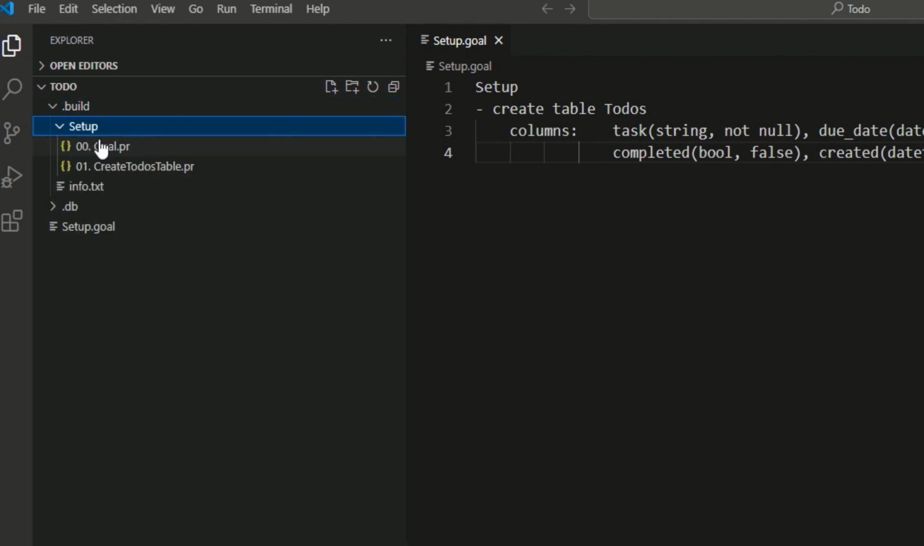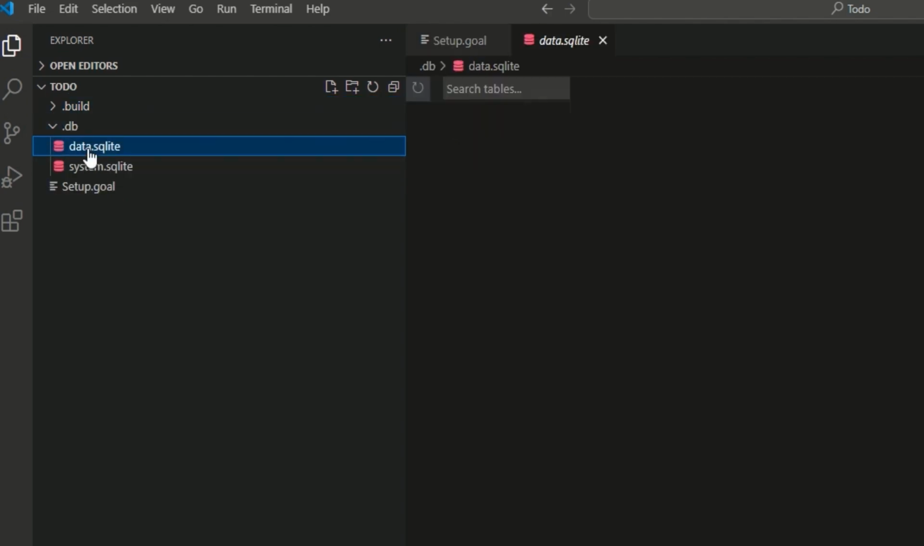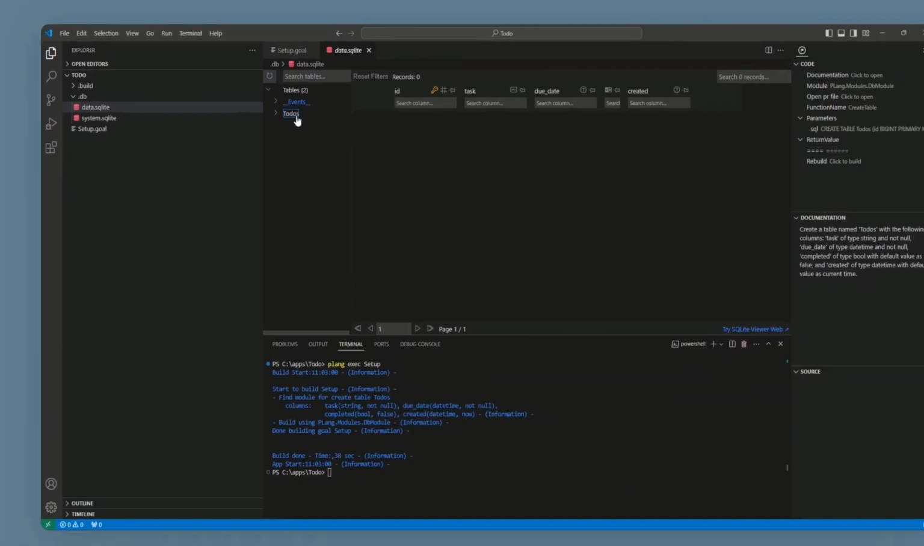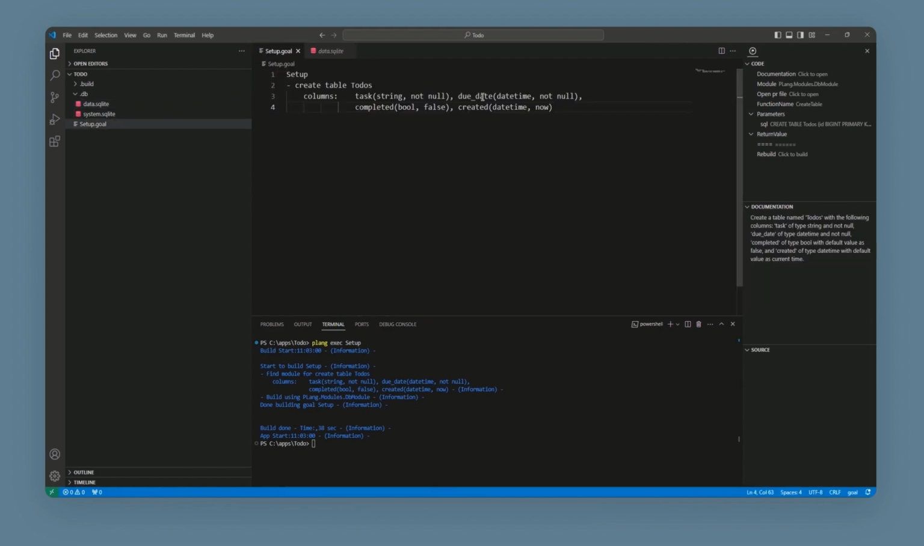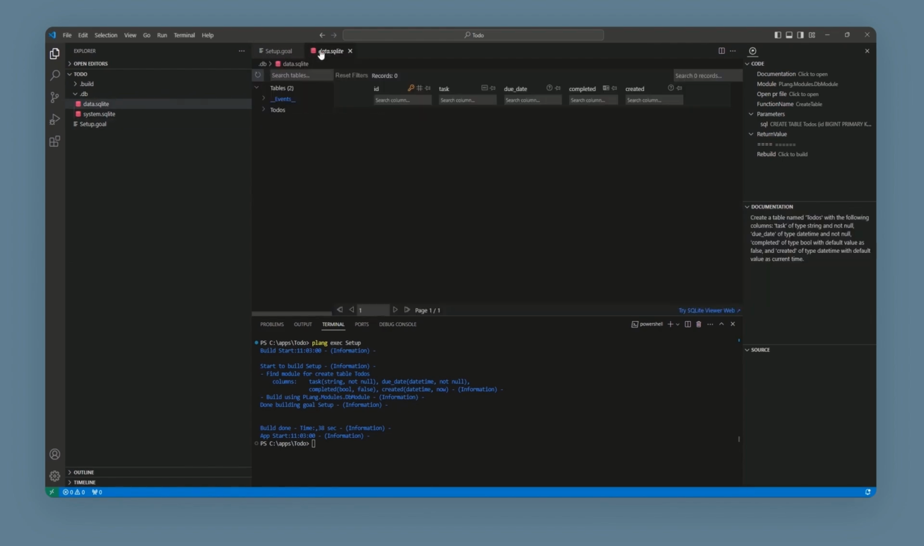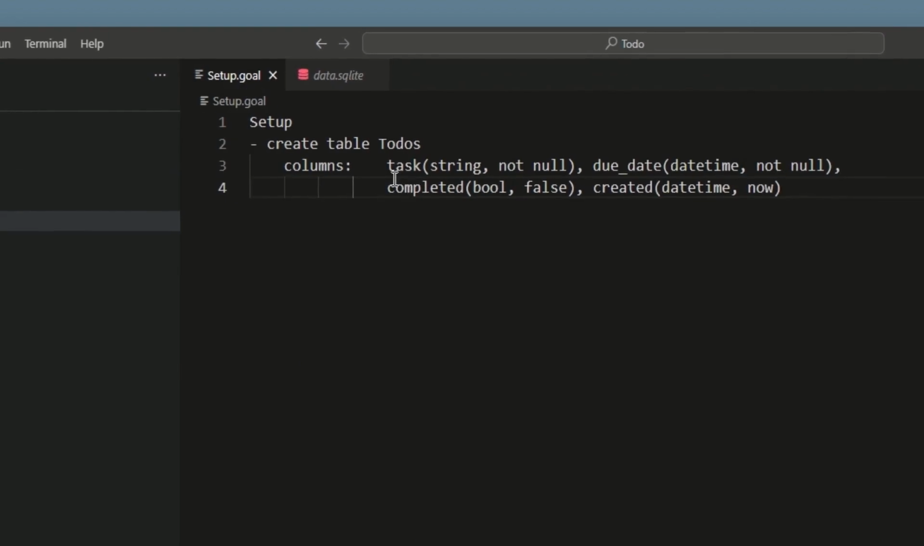The .build folder contains instruction on how to run your code, giving each goal and step their own file. The .db folder contains data SQLite, where your table was created. You can see how each column stated in the setup file has been created in the SQLite database.